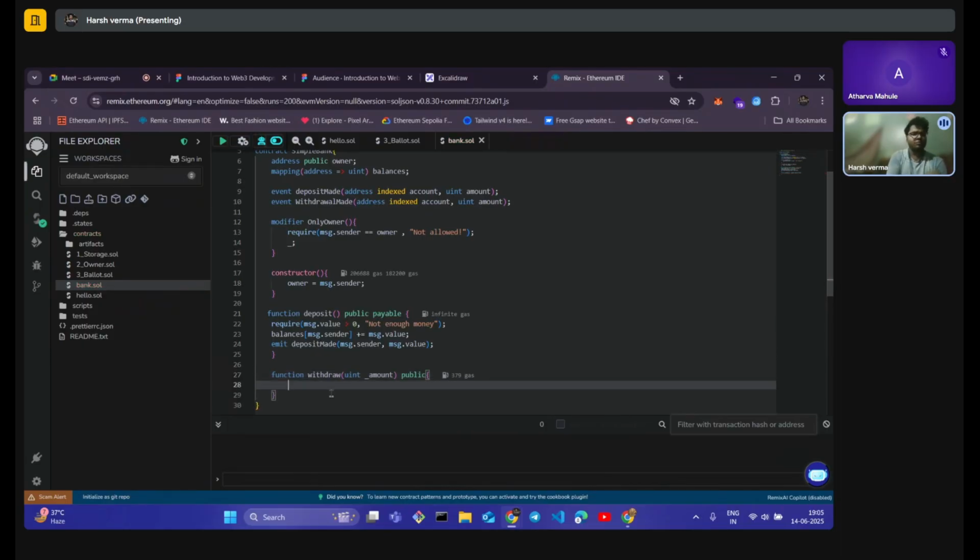And now let us write a requirement for this too. What do we require here? If I only have 100 rupees in my account, I cannot take out 200. I can only take out 100 at max. So we are going to set that condition here. We'll say require balances, like how much money our account has, balance of sender should be greater than or equal to the amount that I am asking for. And if it doesn't have, we will say not enough balance.